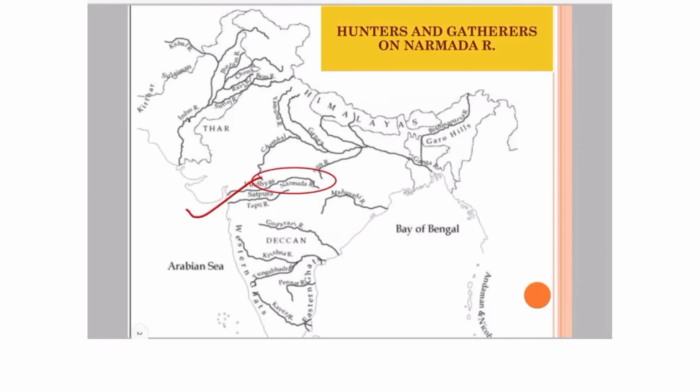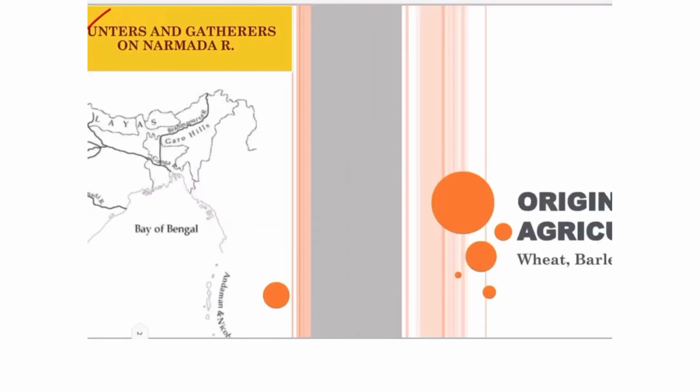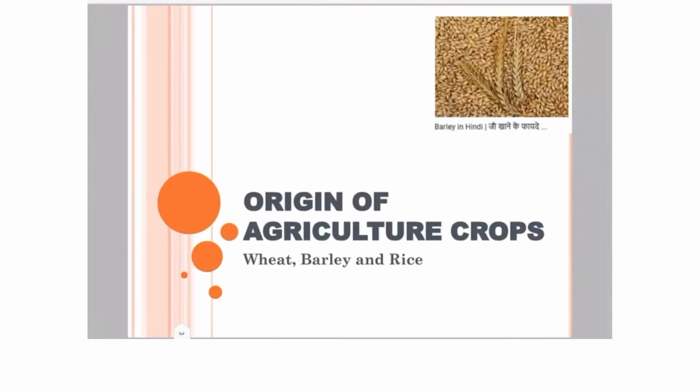years. Some of the earliest people who lived here were called gatherers, and they were the people who collected their food. They had vast knowledge of plants and the nearby forest places where they lived, and they collected forest produce for their food. They also hunted animals, hence they were called hunters and gatherers. So always remember, the first hunters and gatherers used to live near the Narmada river.